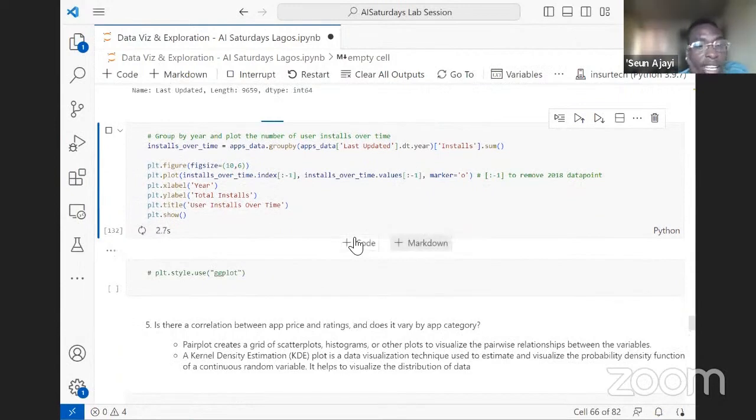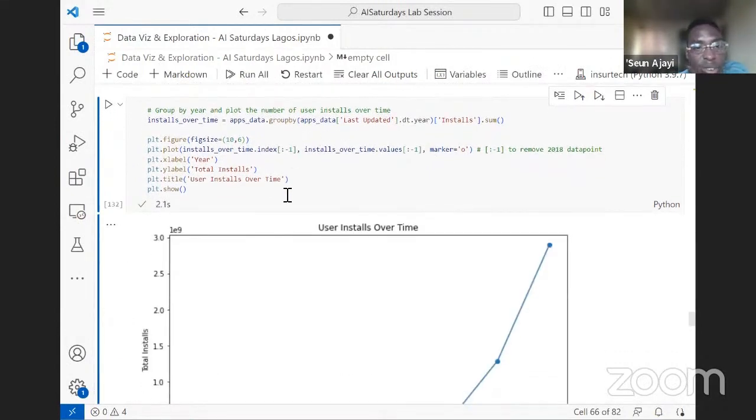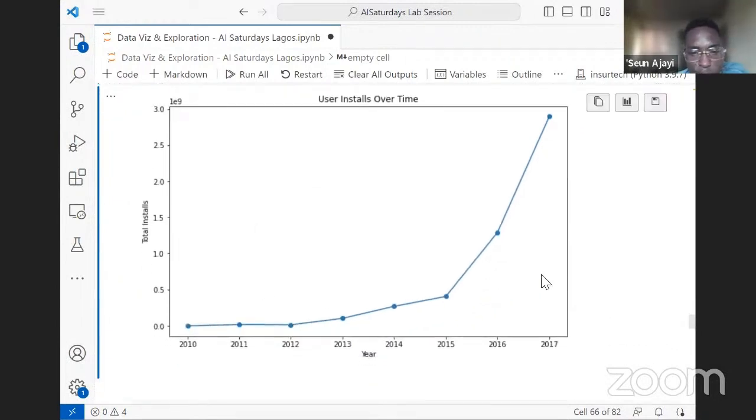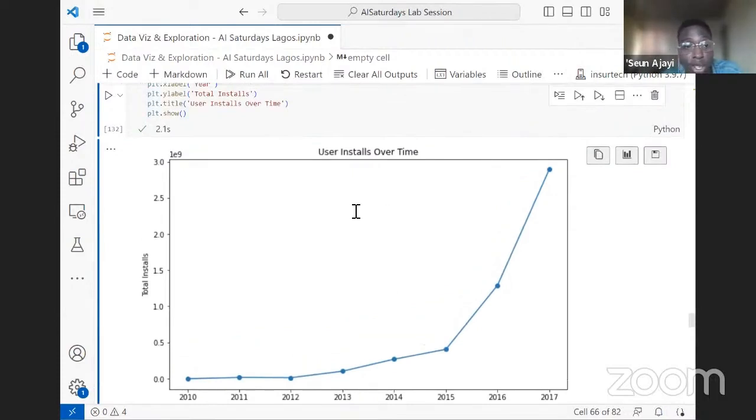I'm not really taking my time to explain the depth of the code because of time. So now we have removed 2018, and we can see there's actually a trend. 2017 is not as low as we thought. It's about 3 billion installations. For 2018, it was so high, they went to about 70 billion installations. So Google Play Store as an app has experienced growth over time. And that's what this plot is telling us.